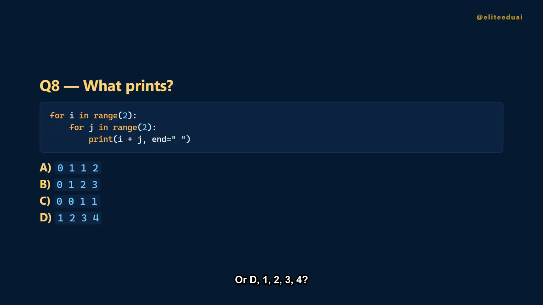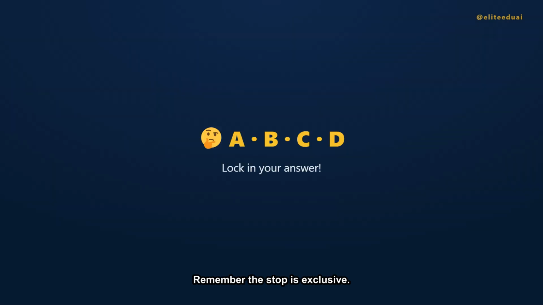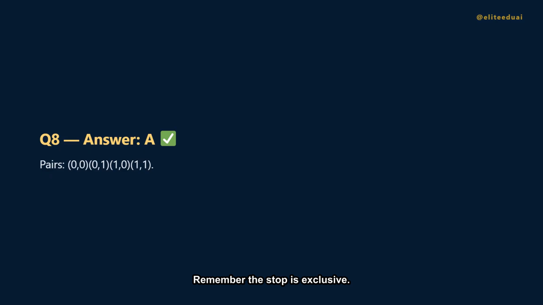Question 8. Each pair of I and J gets added and printed on one line. What's the output? Is it A, 0112? B, 0123? C, 0011? Or D, 1234? The answer is A. The pairs are 00 is 0, 01 is 1, 10 is 1, 11 is 2. So 0112.